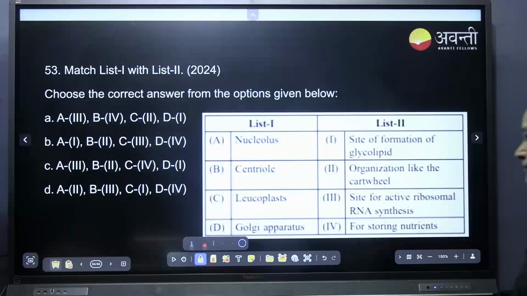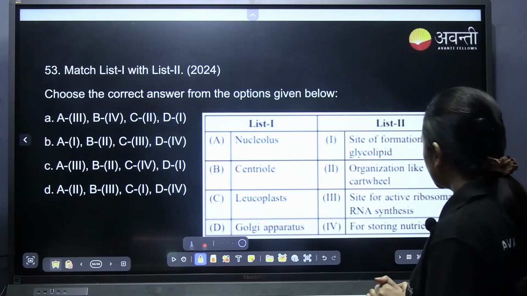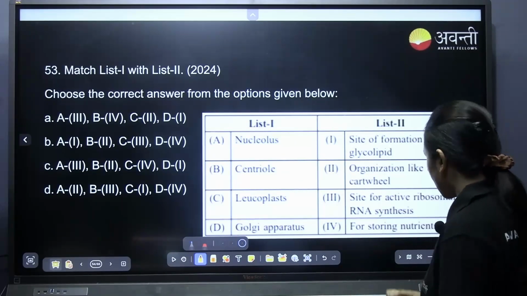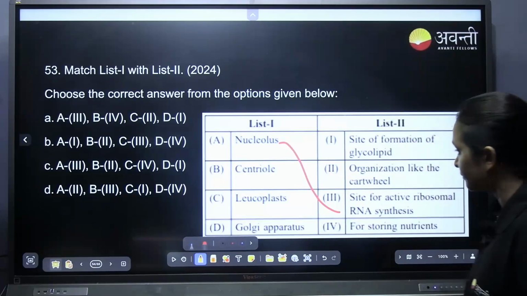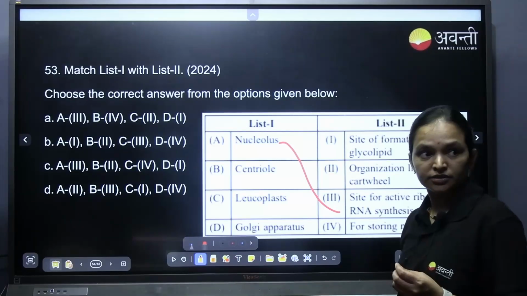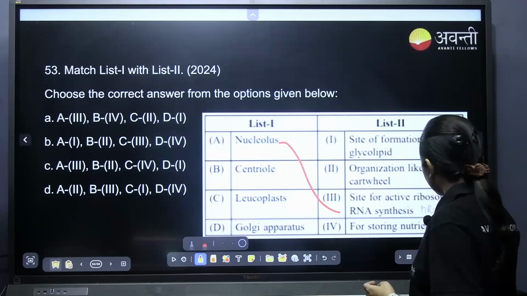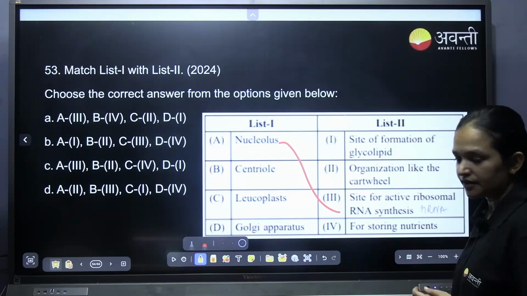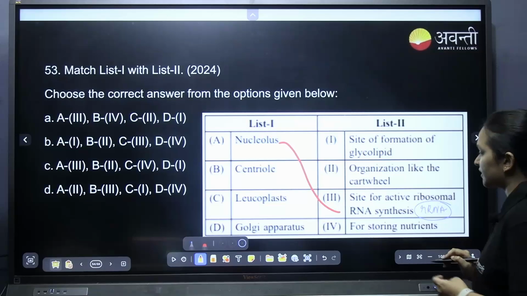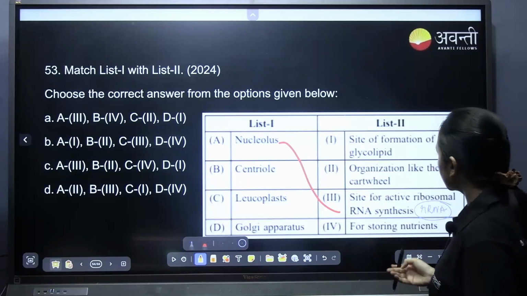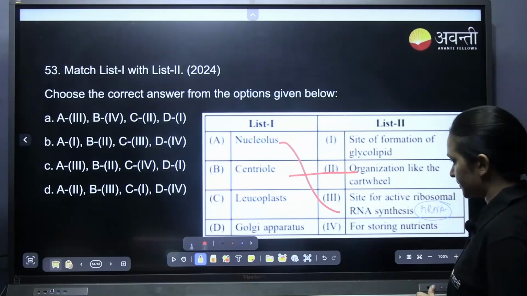Choose the correct answer. Nucleolus is a site for active ribosomal RNA synthesis. If you see the nucleolus, it synthesizes rRNA. This rRNA will ultimately form the ribosome. That's why we call it ribosomal RNA. Centriole is an organization like a cartwheel.